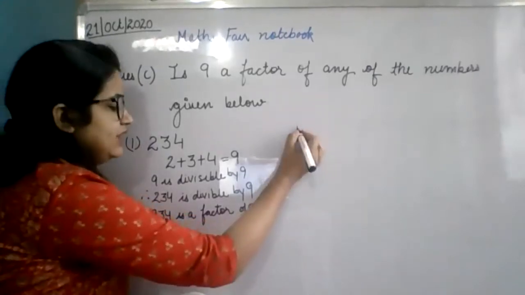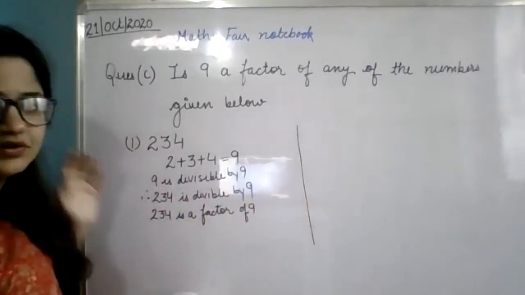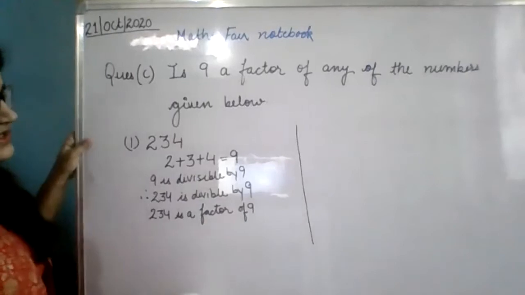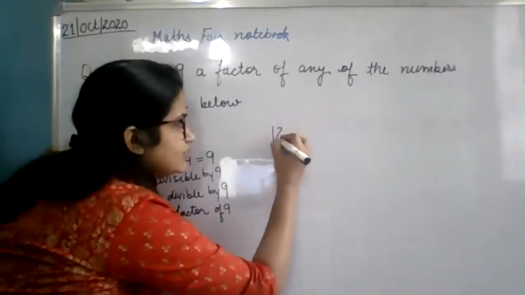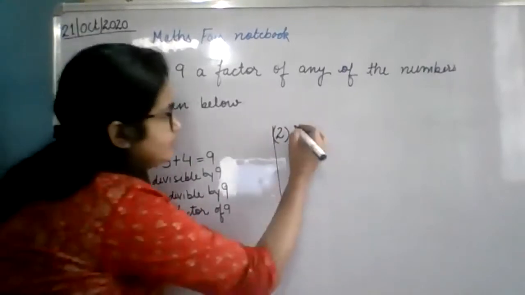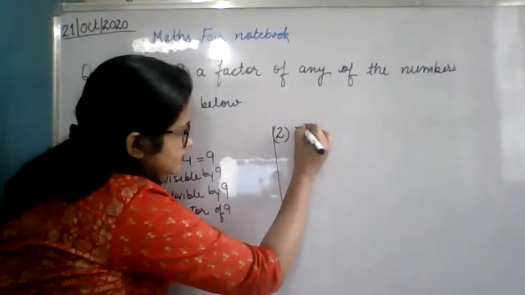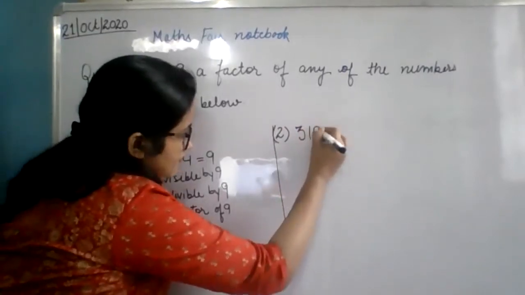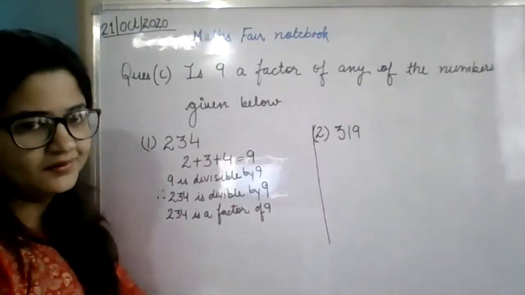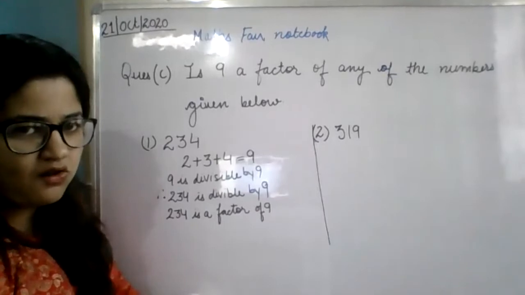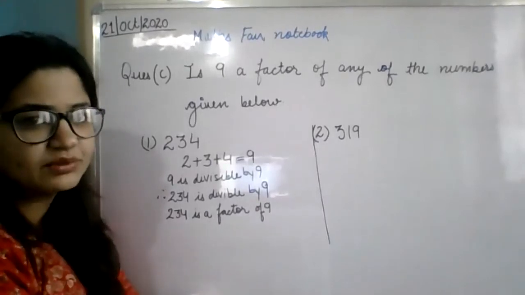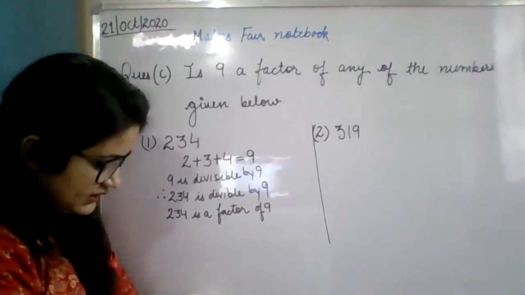I am drawing the middle line here. You can also draw it: if you use half of the page, you can draw the middle line and do the second question there. You have to do the second question yourself. It's 519.